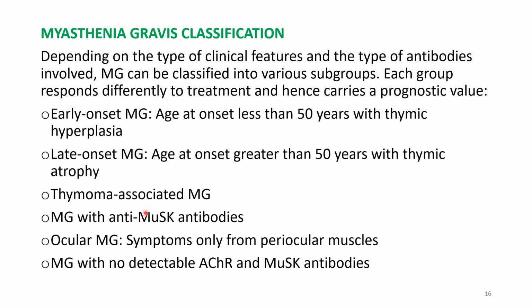Next, thymoma associated myasthenia gravis. Myasthenia gravis with anti-MuSK antibodies and ocular myasthenia gravis. In ocular myasthenia gravis, symptoms will only present from the periocular muscles. And myasthenia gravis with no detectable acetylcholine receptor and MuSK antibodies. So, we cannot detect the antibodies against these two things.